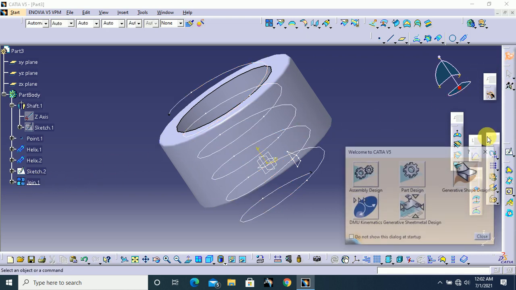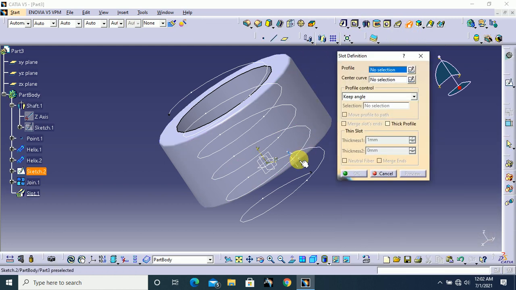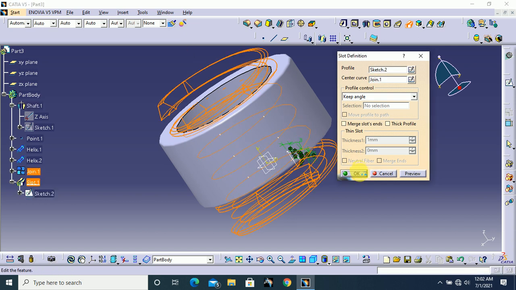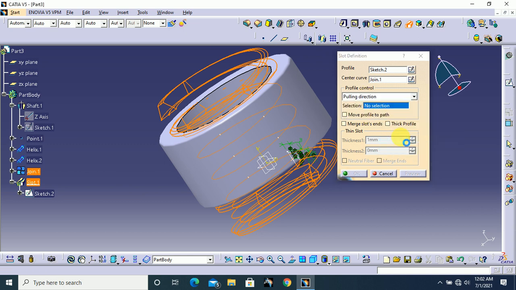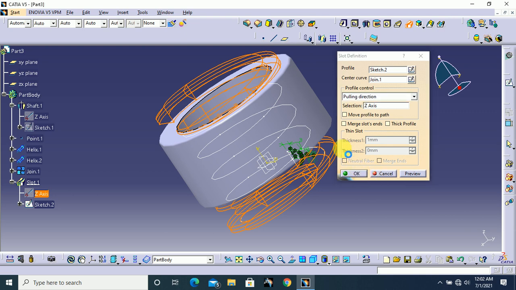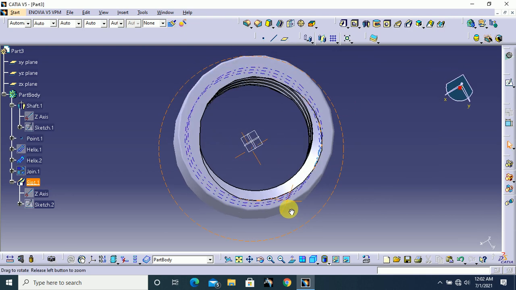Now go to part design and select slot. This is our profile and this is our center curve. Here change the pulling axis to Z axis, and click OK. That's all. Now we created our thread inside.